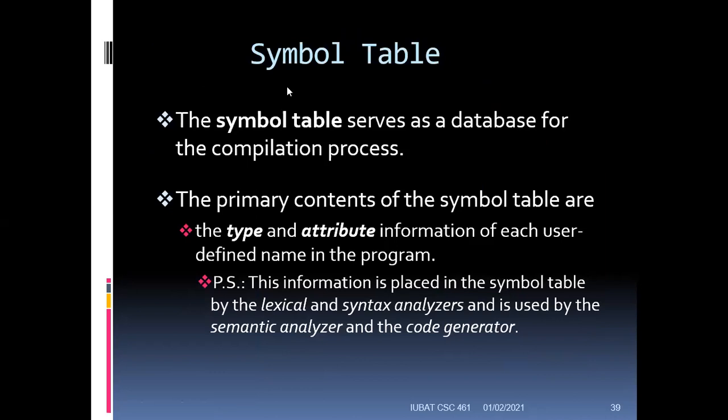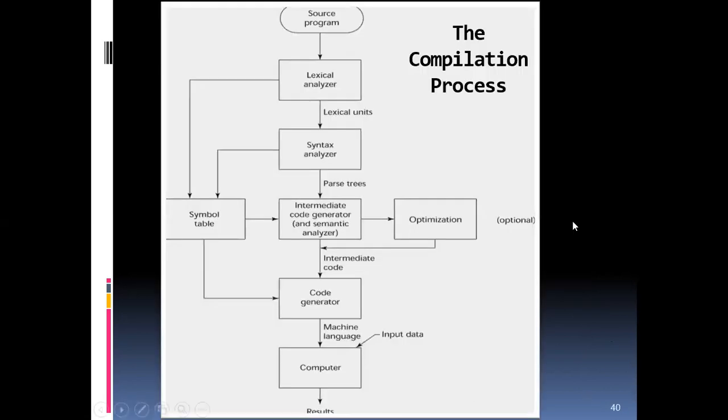This symbol table holds all the primary contents of a language. What is the meaning of integer main, what is the meaning of return 0? Every token or small part of the program that you can write has its meaning in the symbol table. In the compilation process, first you give the source program, and the source program goes to the lexical analyzer.